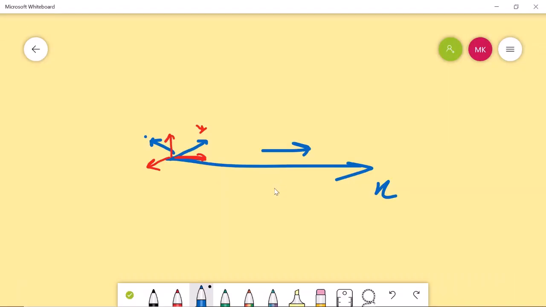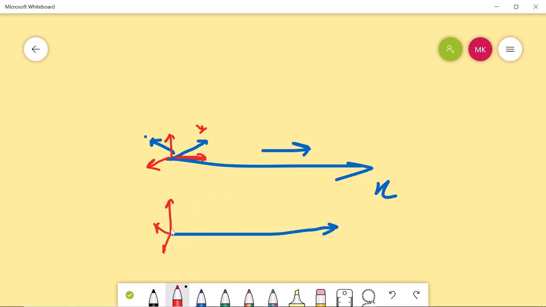If the wave is moving in this direction, the electric field may be in any direction but should be perpendicular to this one. It may be here, or coming out like this, or here. This will lie in the plane which is perpendicular to the x direction.